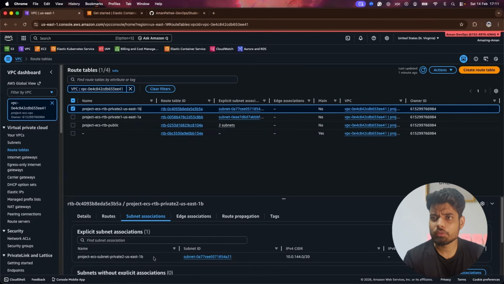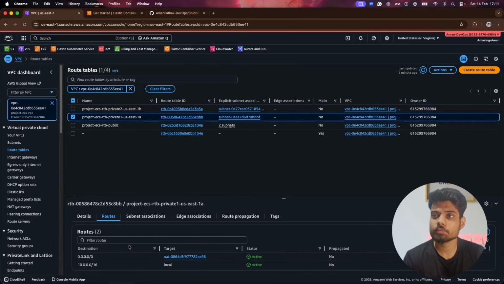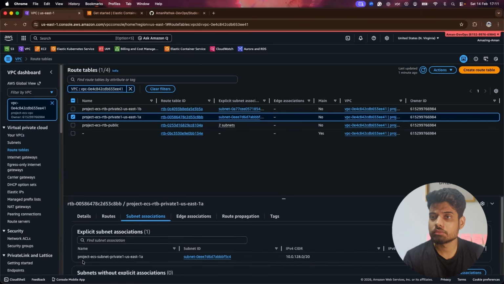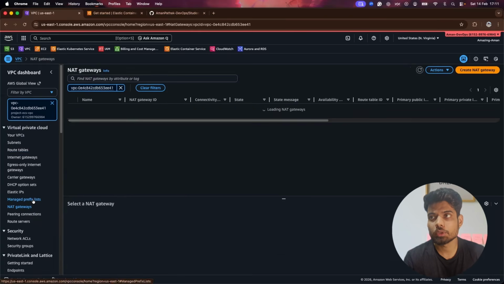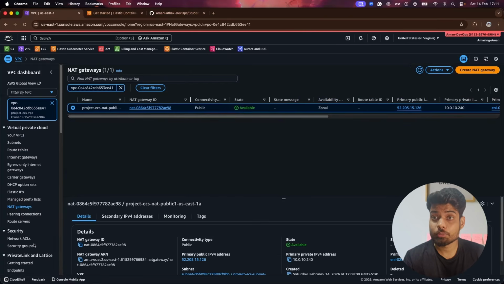For the private route table, we have private subnet 2. Then the route is for the NAT gateway. That is awesome. And the same thing is for private subnet 1. And this is private subnet 1. Okay, so the route table is configured correctly, and the NAT gateway will also be configured as per my understanding. Yes, so we are good with the infra part.